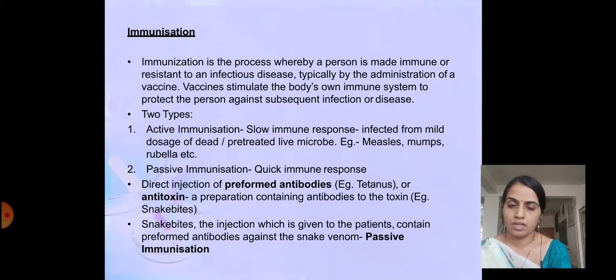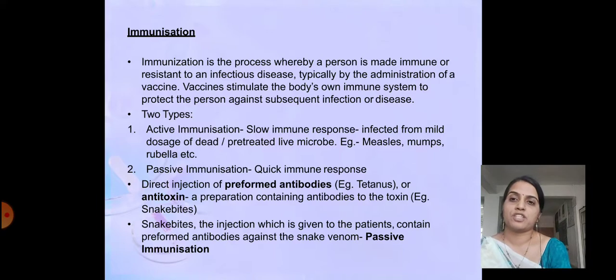They are injected in the body and serve as antidotes against the same microorganisms when they actually enter the body. Example, measles, mumps and rubella. These are the diseases in which this kind of active immunization has successful results.